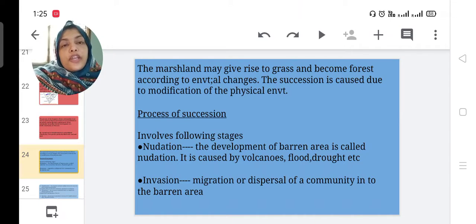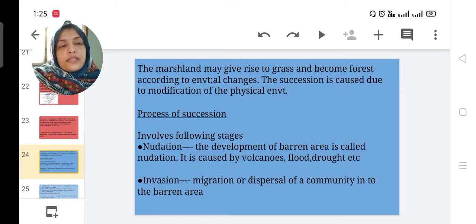First one, nudation. The development of a barren area is called nudation. Barren means not fertile, not quality. So the development of an area changing into a barren land is called nudation. It is caused by volcano or flood or drought, etc.